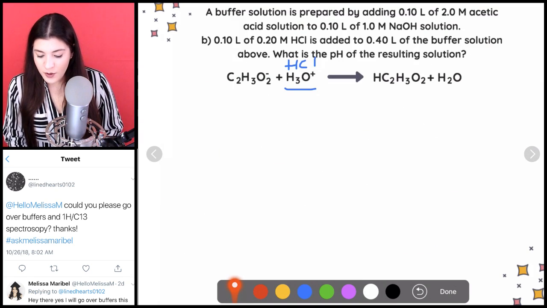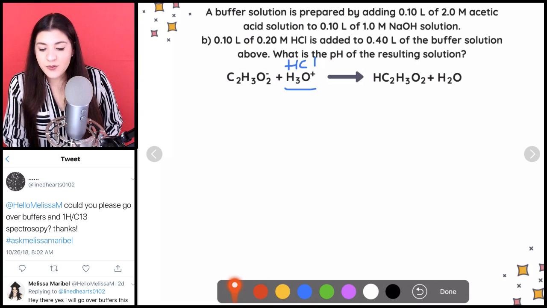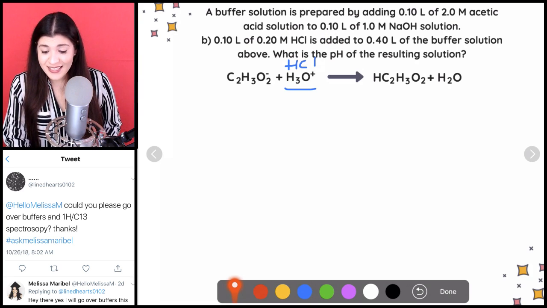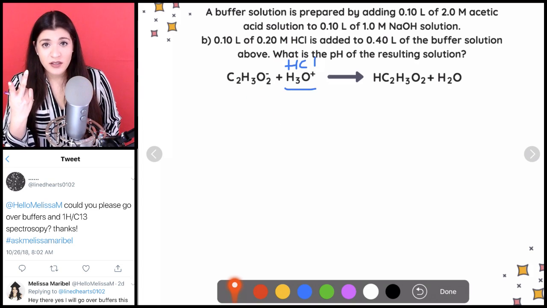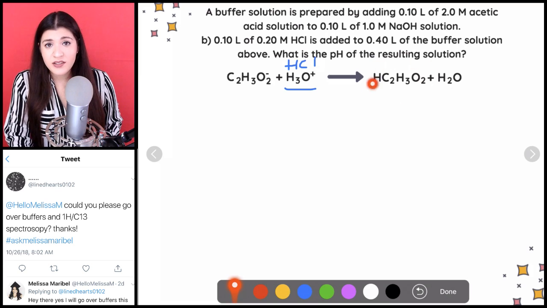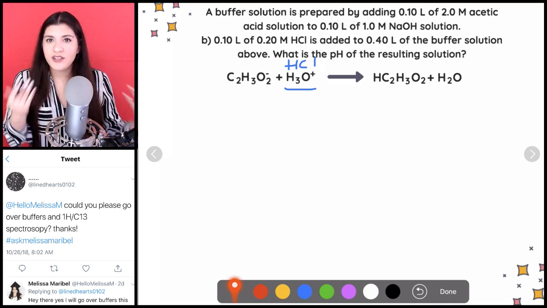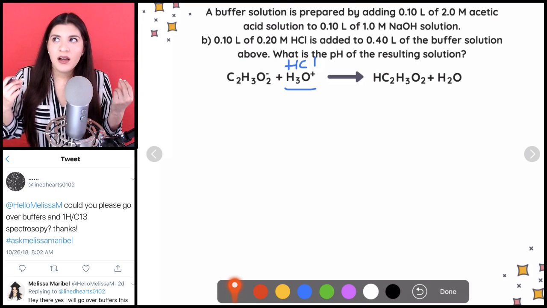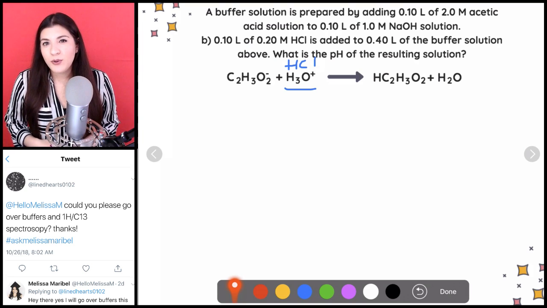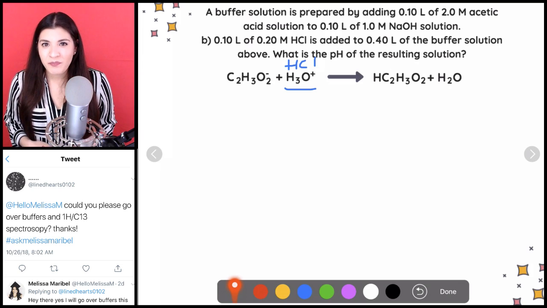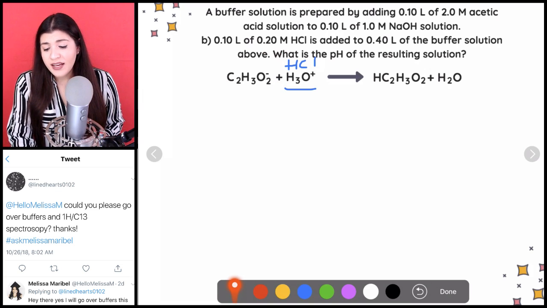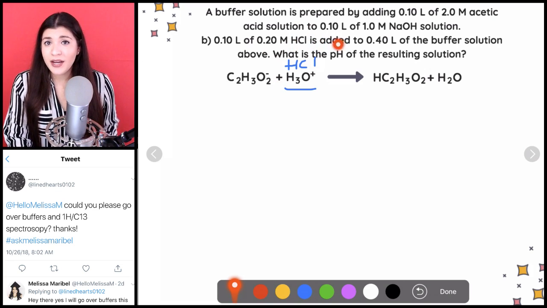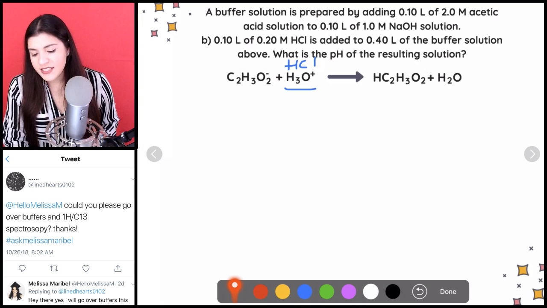So now with part B, what I'm seeing is since we're adding a strong acid, the conjugate base will neutralize that. And that's why it's switched. All right, so now we see the weak acid is on the opposite side. That's going to be the case whenever we're changing this up, and how you write the overall balanced equation is dependent on whatever you're adding. So if you're adding an acid, it will combine with the conjugate base. If you're adding a base like NaOH, it will combine with the weak acid. All right, so that's how I knew.